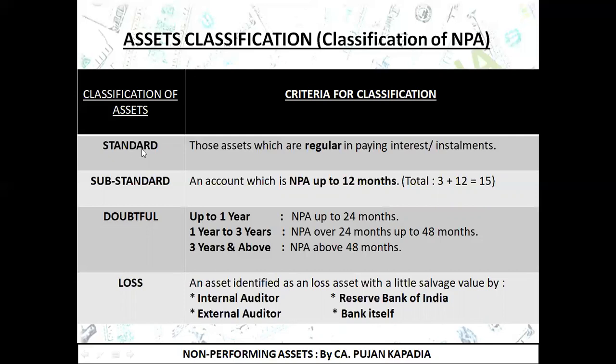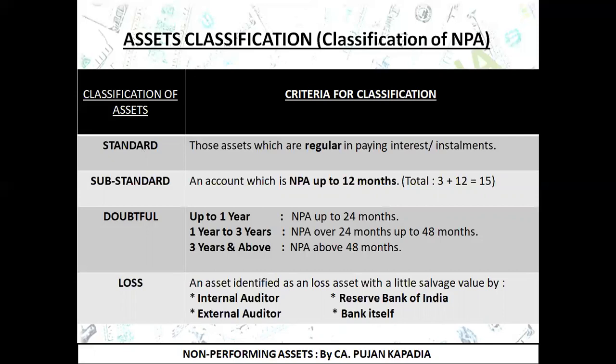Another name of it is performing asset, because there is no overdue in this particular scenario. You are regularly serving your installments. I hope I am clear with this. So the first thing that we have learned is standard asset, in which there is no overdue.